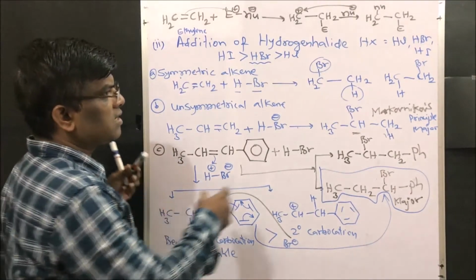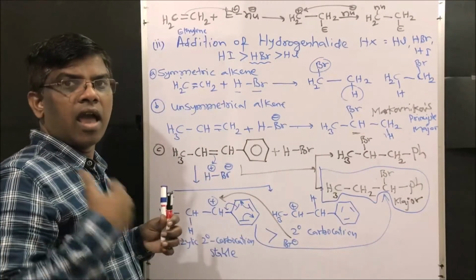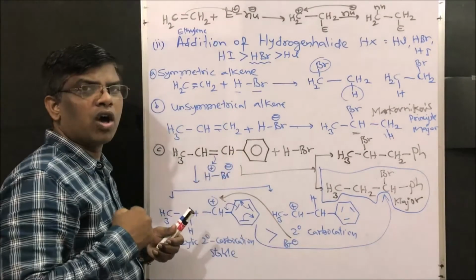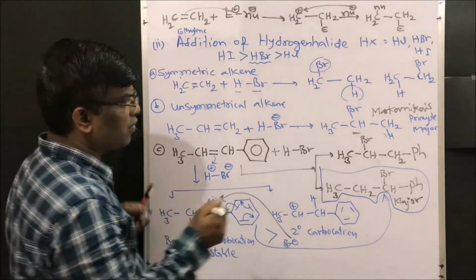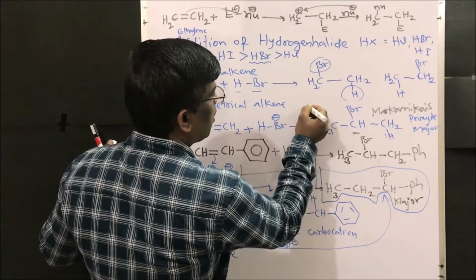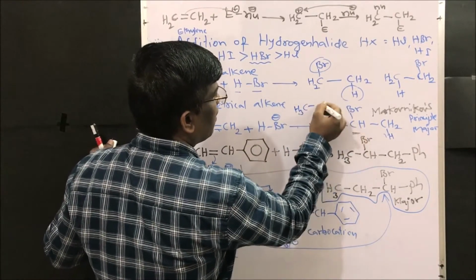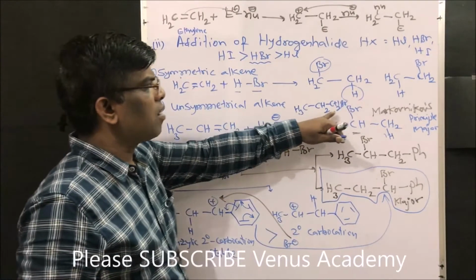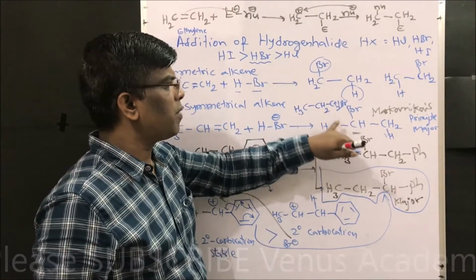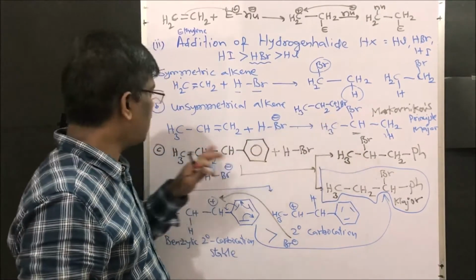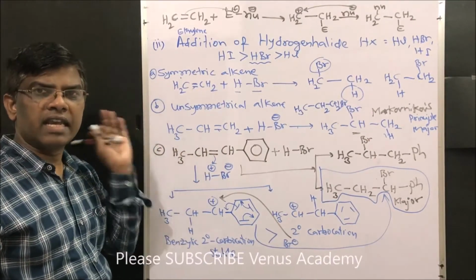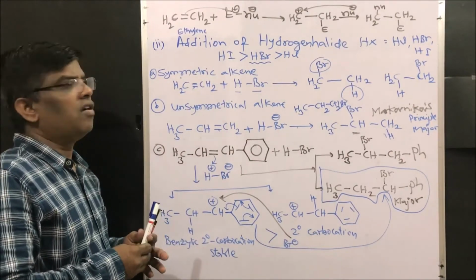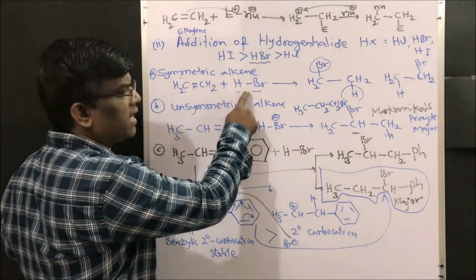Dear friends, so this is the Markovnikov's product, but I may be in need of the anti-Markovnikov's product, where I am exclusively in need of this product, CH3 CH2 CH2 Br. If I am in need of 1-bromopropane from this alkene, rather than 2-bromopropane, what should I do? Yes, there is an effect known as the Kharash effect, which holds good only for the HBr reaction.